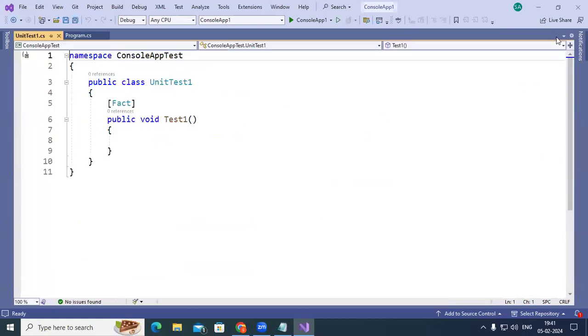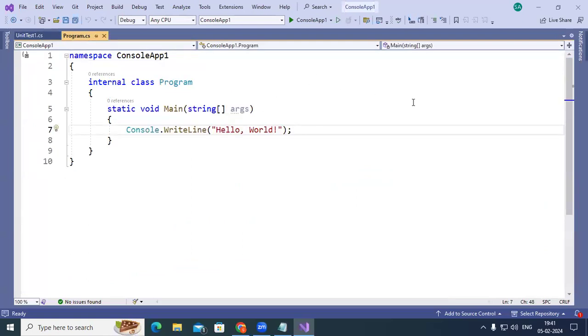So now let me close this one here and we come to the program.cs. As soon as you create an application, by default, it's going to create a class called Program. And in this, you have a main method. In the C language, how you have a main function? In the same manner, this is a main method. This is nothing but the starting point of the application. Your project is going to be starting with this method here. It's the starting point of the application.